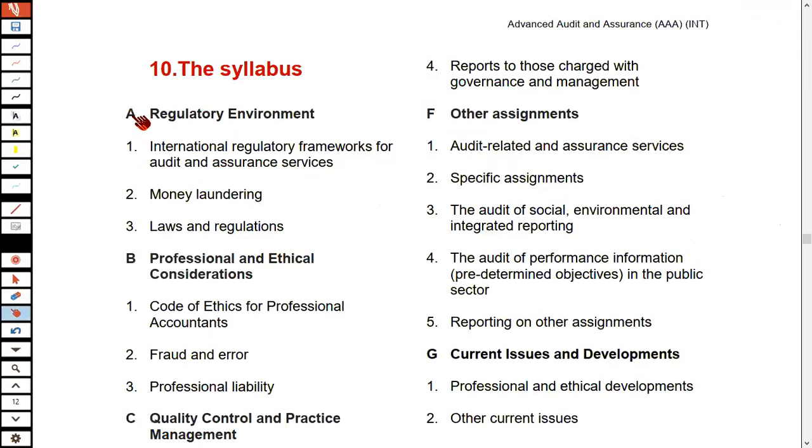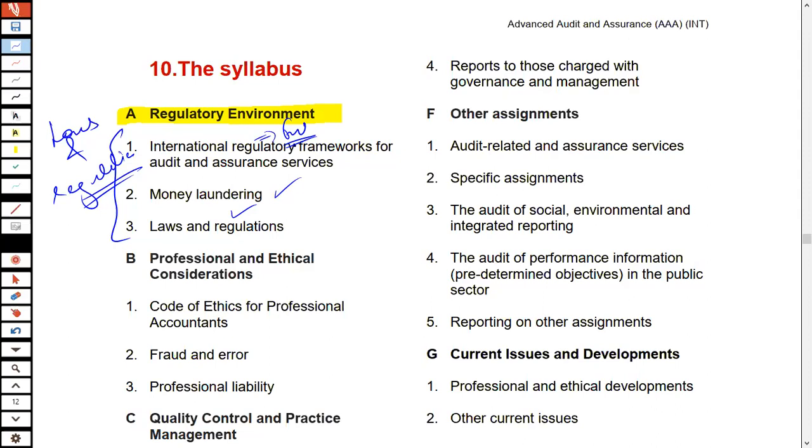So in the first section, which is about the regulatory environment, what are we going to be discussing? We're going to be talking about the different laws and regulations that actually make up this specific audit, how money laundering operates, how the different laws and regulations in your country operate, and what framework the auditor has to follow while conducting the audit. All of this we are going to be talking about under this regulatory environment area.